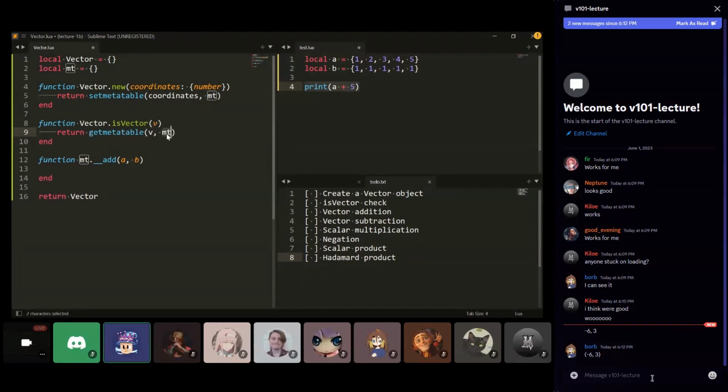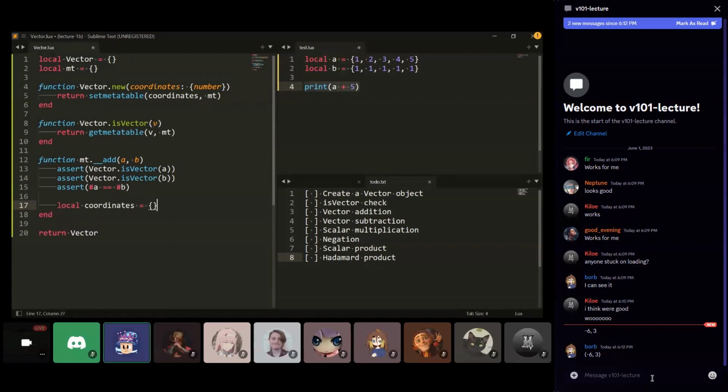Take an input, and we just make sure that the thing that we tacked onto it is indeed the correct metatable. Okay, and so what this allows us to do is we're going to assert that A is a vector, and we'll assert that B is a vector. And then what we also need to do is make sure that the lengths of these vectors are the same, because you cannot add a vector 2 to a vector 3; the vectors have to have the same length. So we'll also assert that the length of A is the length of B. All right, and now we can finally implement addition.